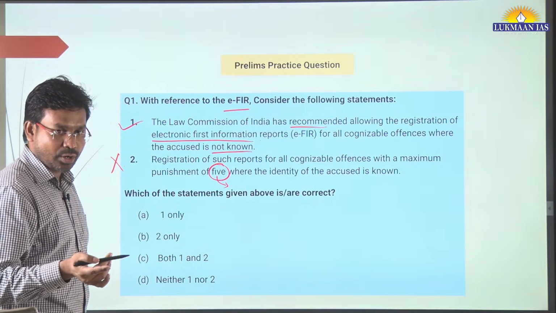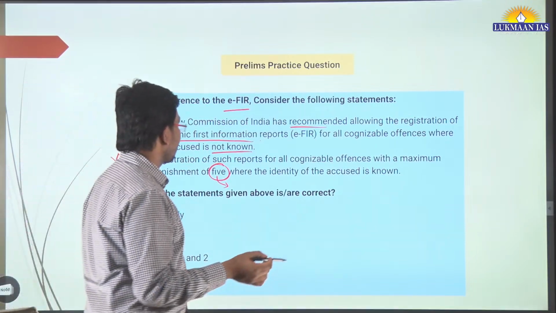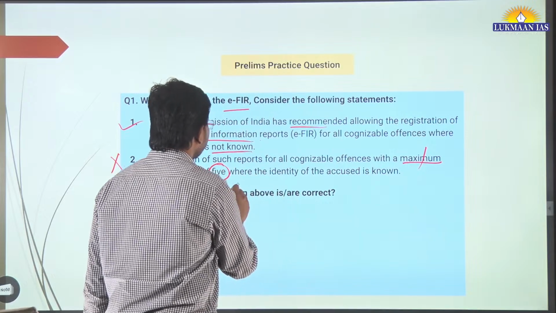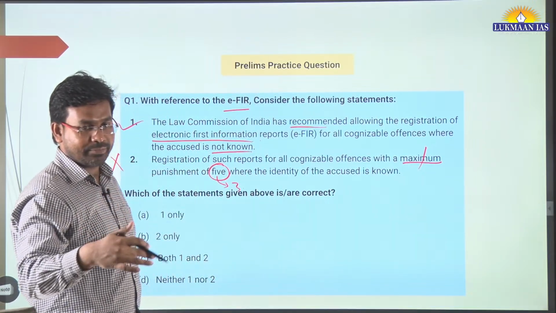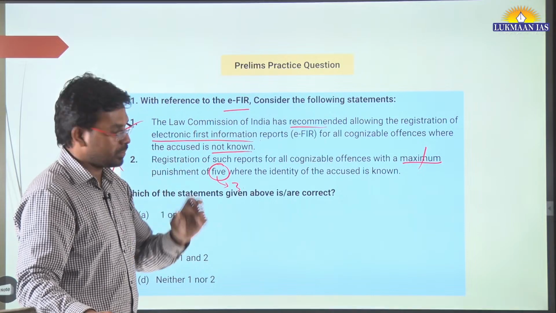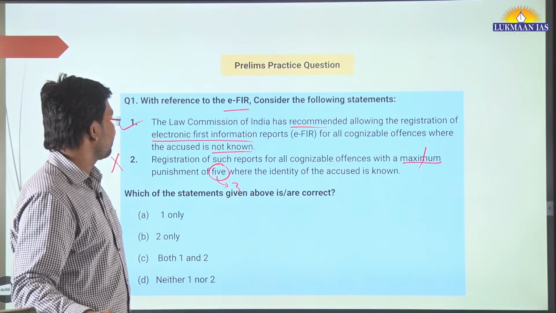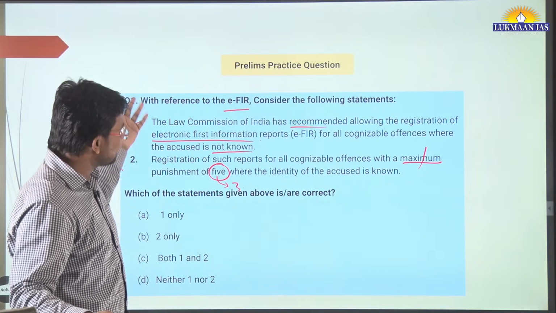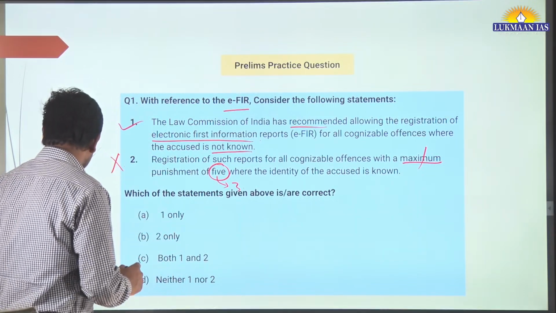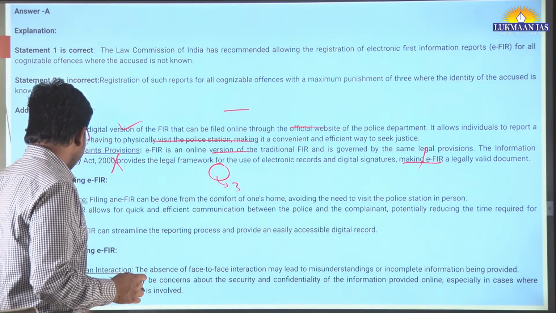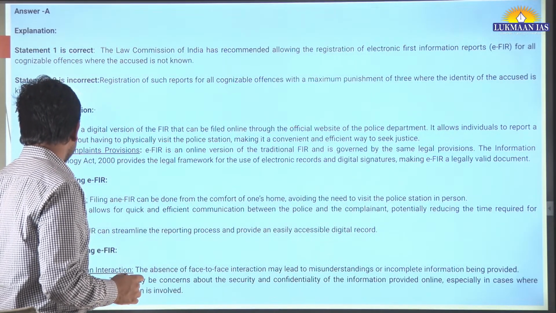Second statement is wrong. We are seeing maximum punishment. Yes, here it says maximum, but it is a minimum punishment of 3 years. Maximum can be 7 years, can be 14 years, it can be lifetime also. But sir, they have mentioned when the accused is known, not unknown. Yes, this statement is wrong. First statement is right. So which statements are correct? Only the first statement is correct. Okay, first statement is correct.